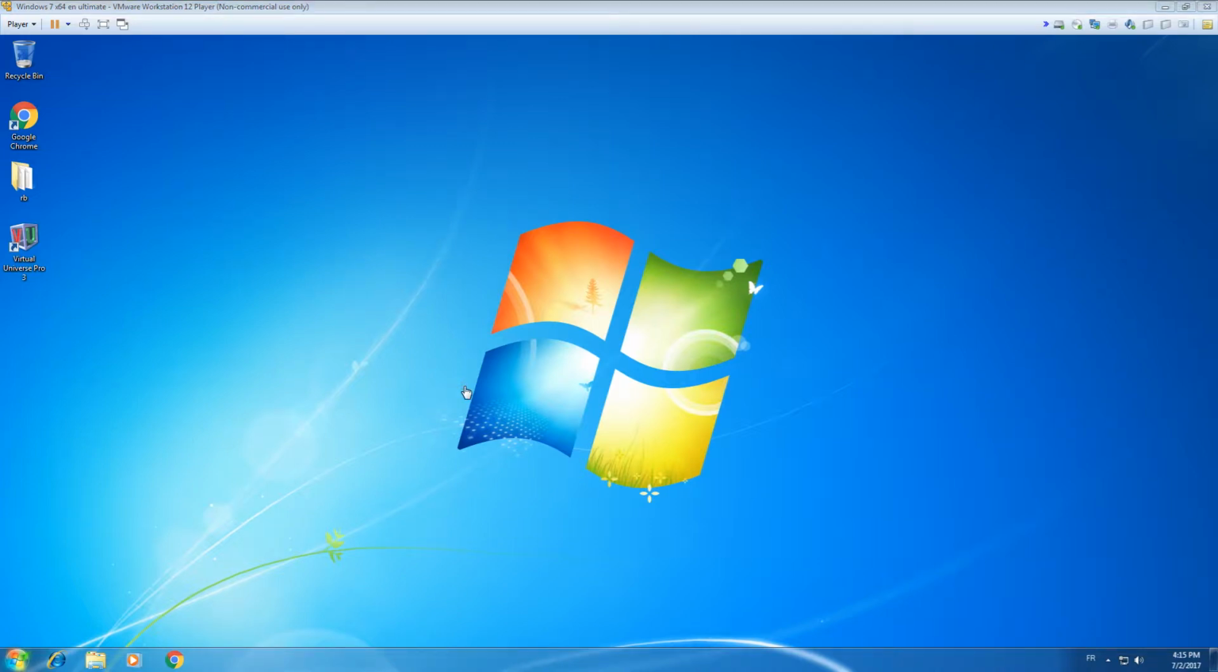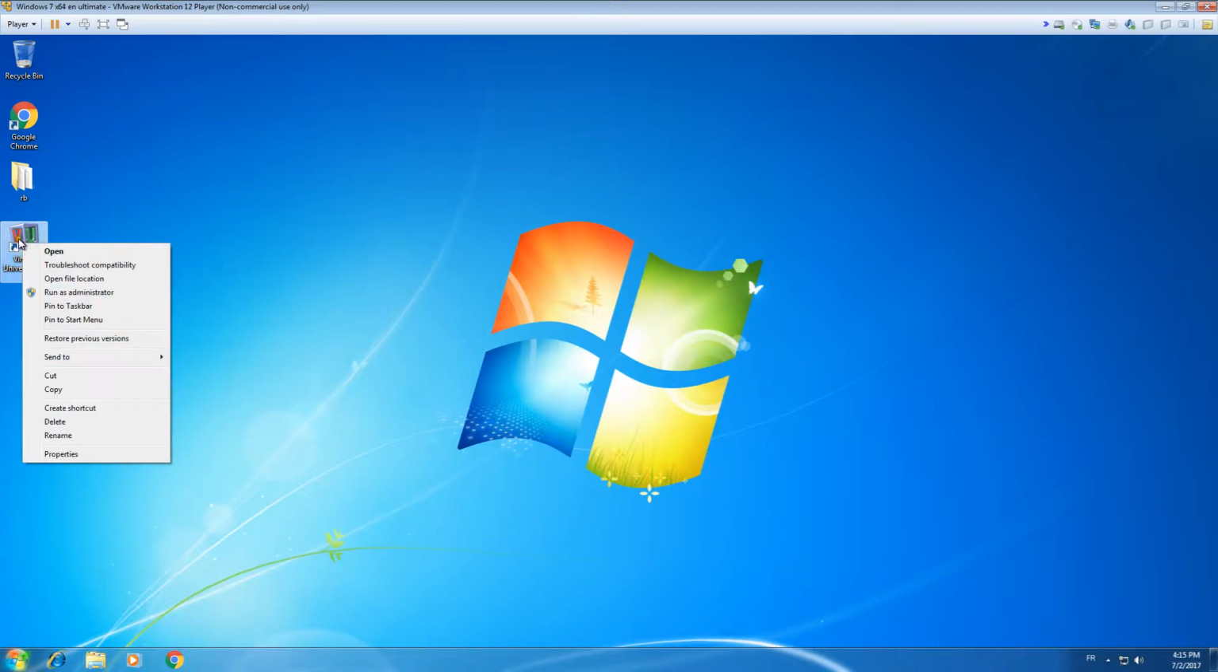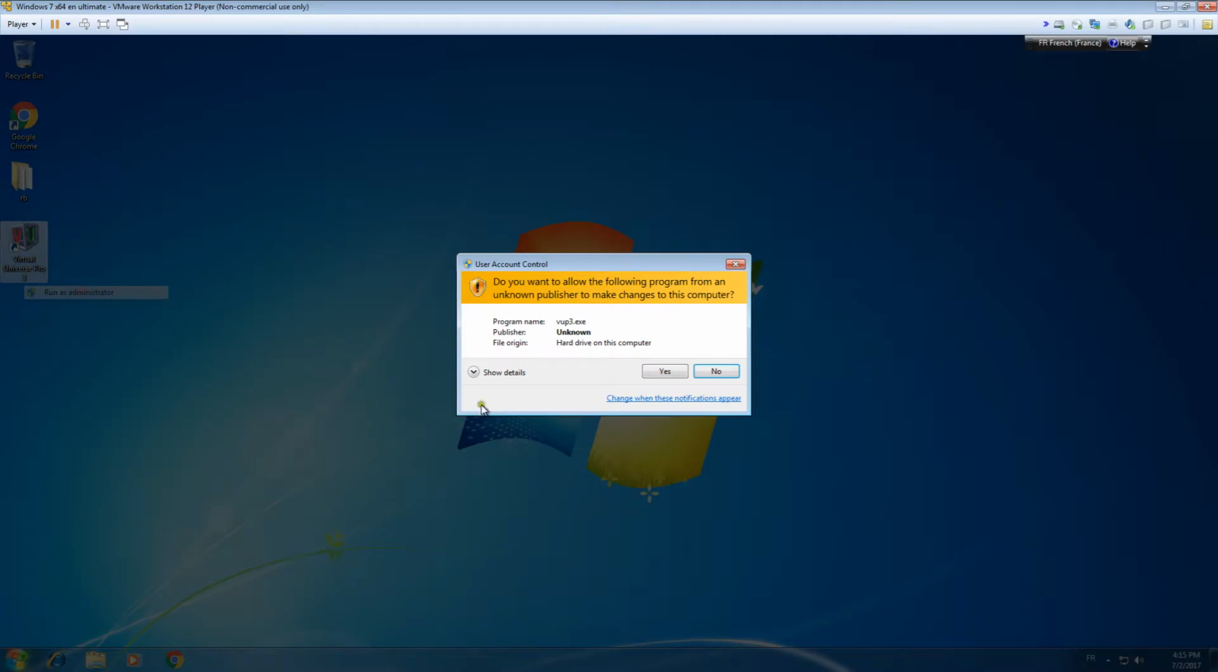So here is the last part of the installation of Virtual Universe Pro for mBot. If you want to use the trial version, you have to launch Virtual Universe Pro as administrator. For doing this, simply right click on the shortcut and select Run as administrator.